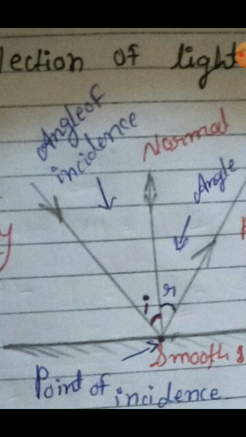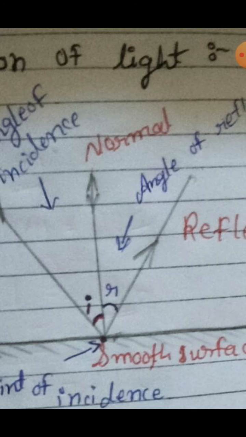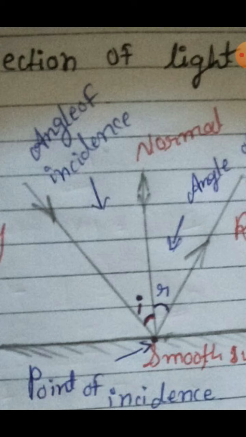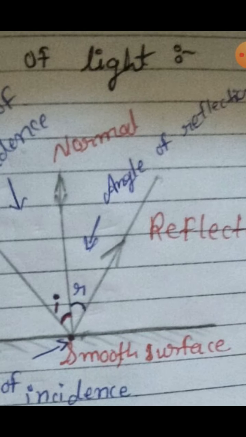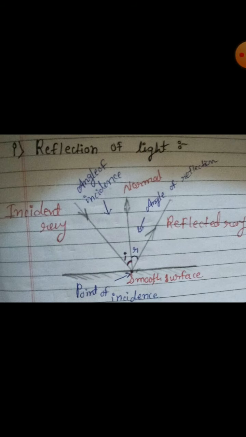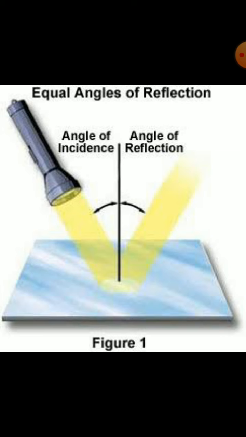First, this is the angle of incidence because it is the incident ray, and then it is reflected, so it is the angle of reflection. The first thing is the normal. Small i represents incidence, small r represents reflection. You can see here the angle of incidence equals the angle of reflection. Both the angles should be equal.